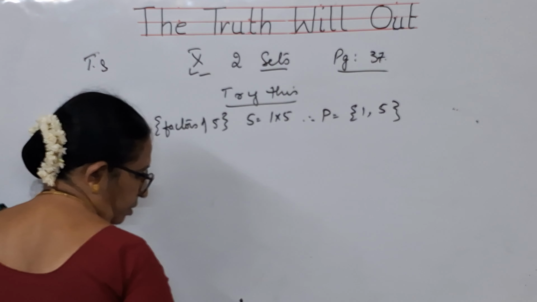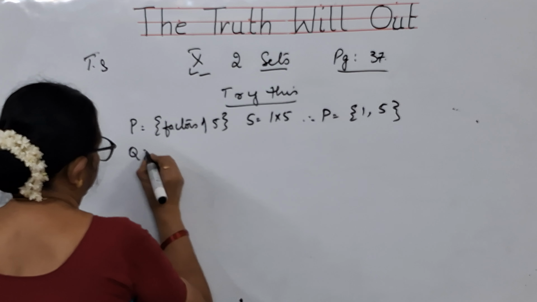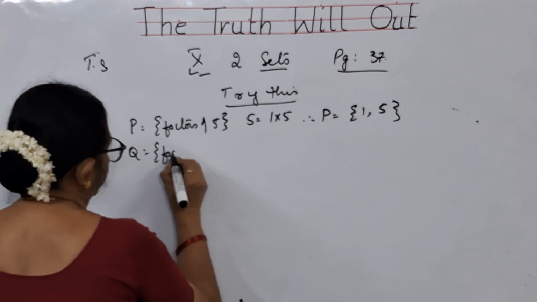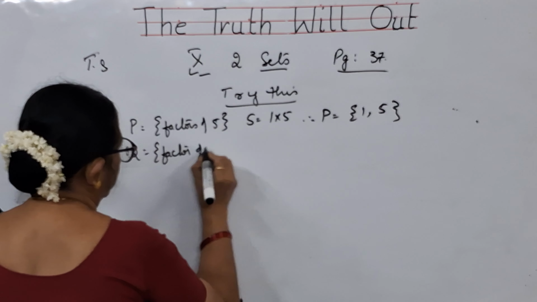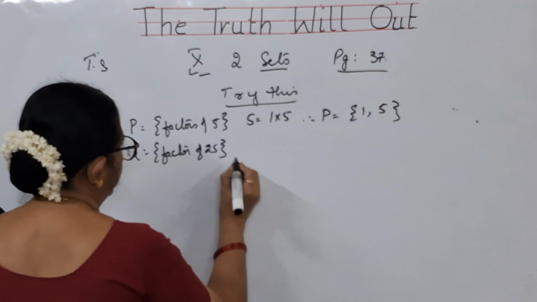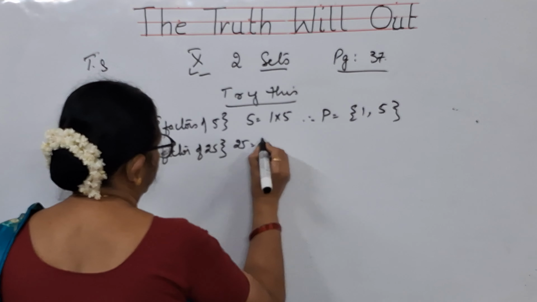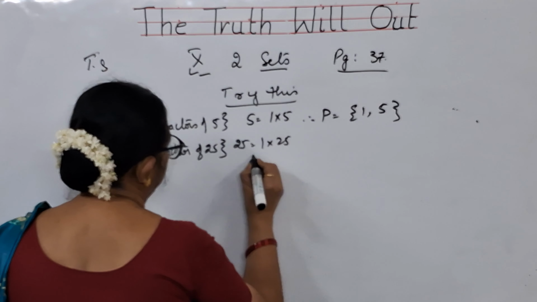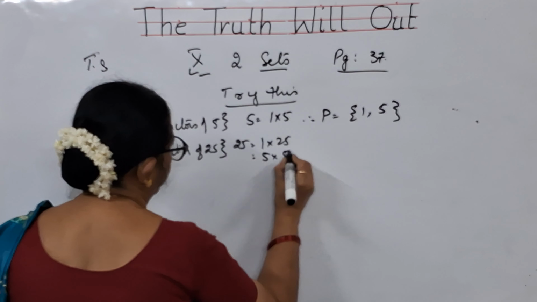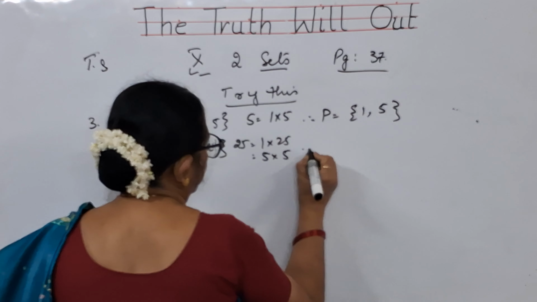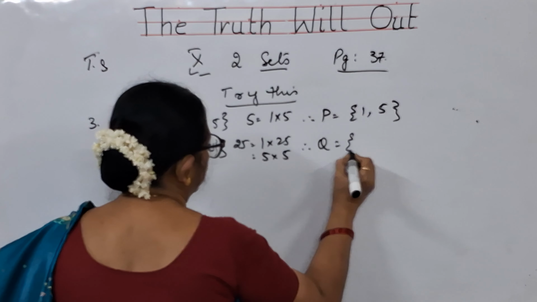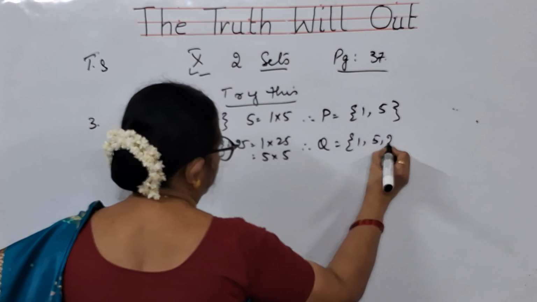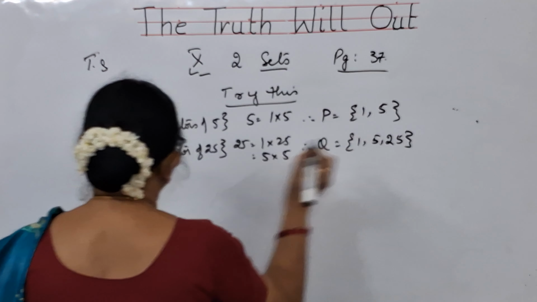And the next one is Q is set of factors of 25. How will you write, children, 25 factors? 1 into 25, 5 into 5. So, Q is equal to 1, 5, 25.